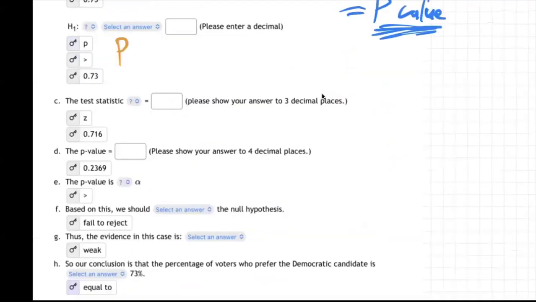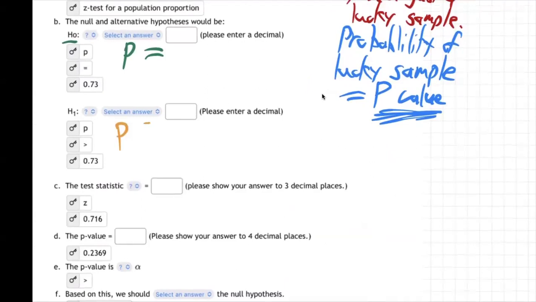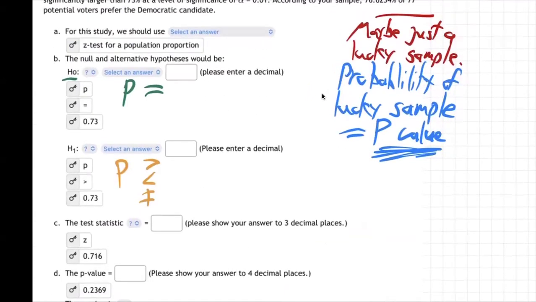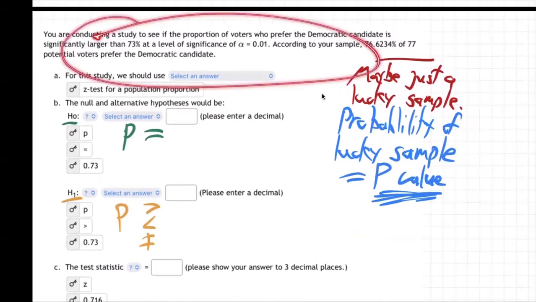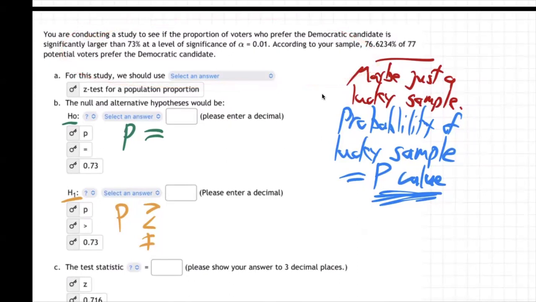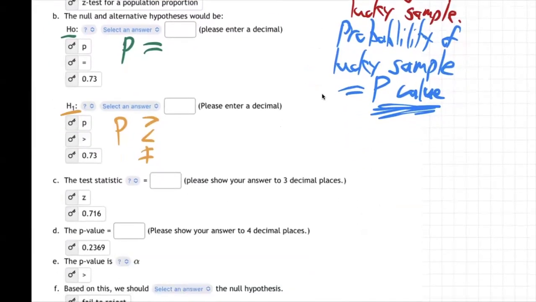So we come back and ask, is it going to be greater, less, or not equal? How do you know what that is? Well, you look for some kind of word in the original description that says more or less, bigger, smaller, something like that. Do you see anything like that? Oh, right there. Larger than 73%.